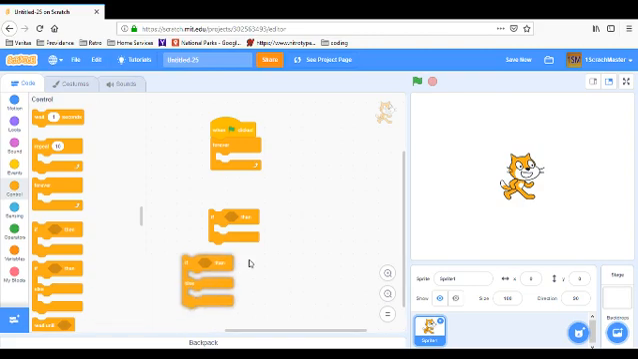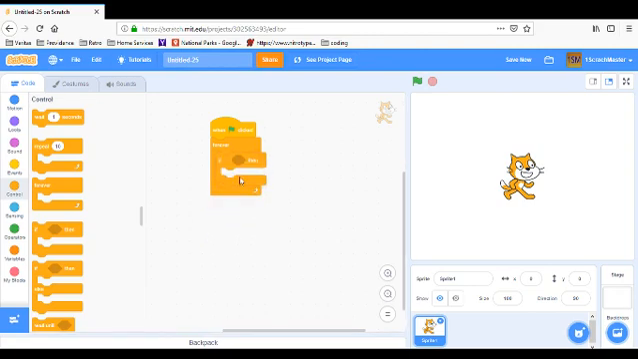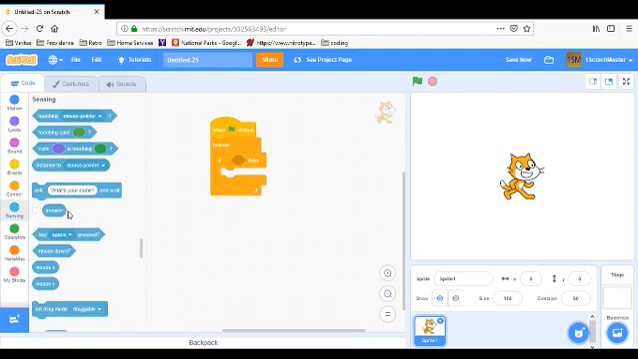The if else is: it's going to come here, and if the thing in here is true, then it's going to do this and then keep going. If the thing is not true, then it's going to do what is in here and then keep going. So we're just going to grab this if here. And so if what is true, we're going to go to sensing, and we're going to grab this block right here.